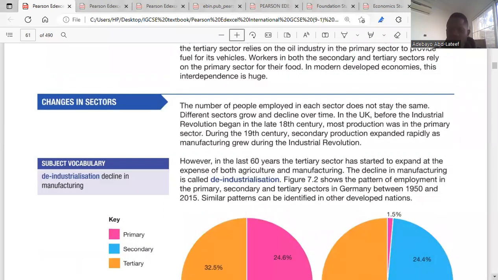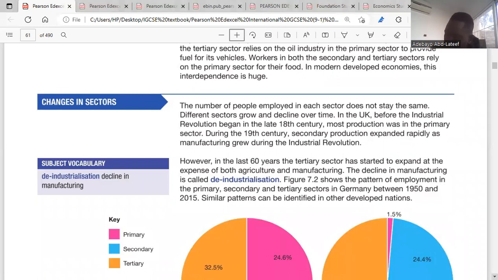So over the years, things have changed. Like most reliance on or dependence on the primary sector has changed. People start thinking about services, not like the old days, because now things have changed in terms of development. So technology has taken place. With technological advancement, the way we organize, the way production is being set up has become different from those days. So that is what we're talking about, changes in the sector here.